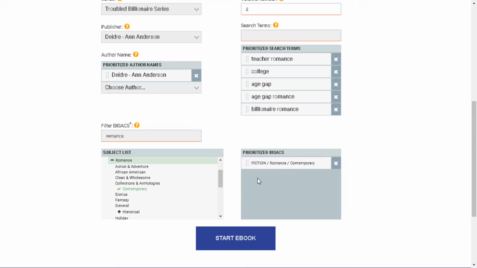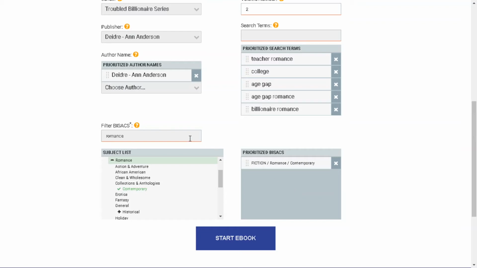Another good thing about this is that if you have multiple categories here, you can arrange them accordingly on this side. Now, as with the keywords, there will be companies that only use the first category or the first few, so be sure that it's prioritized in the order you want the book to appear. I think it's Apple Books. I don't remember if it's Apple Books or Kobo right now. Shoot. But I do know that either Apple Books or Kobo only uses the first category that you put here. So be sure that the best category is in the first position.